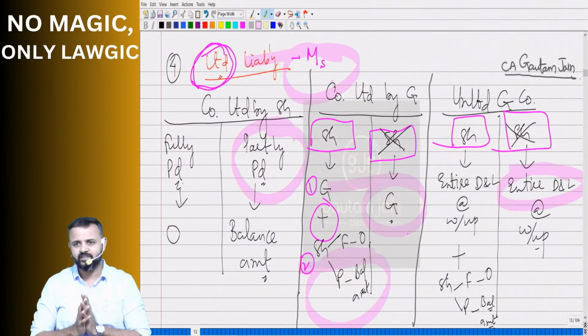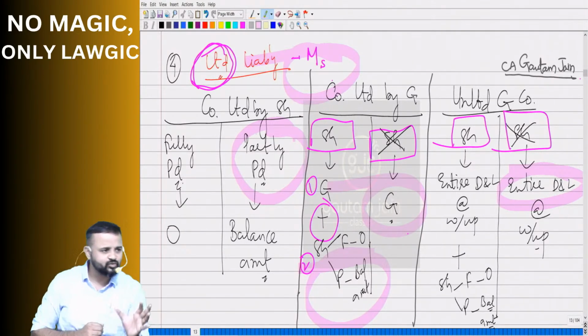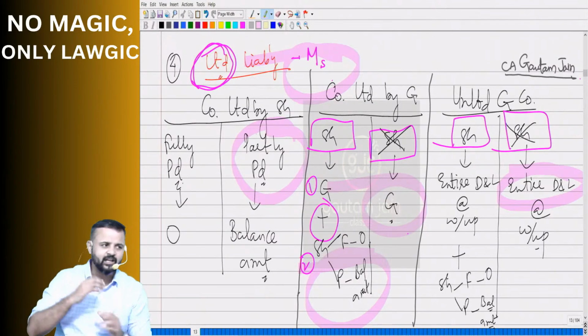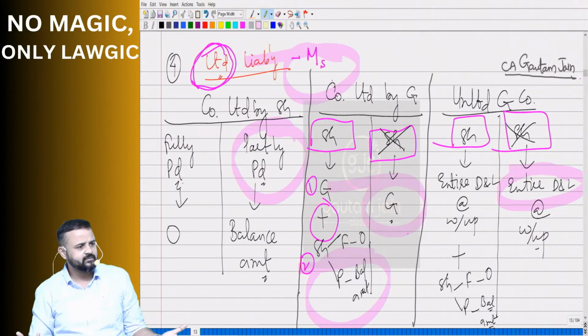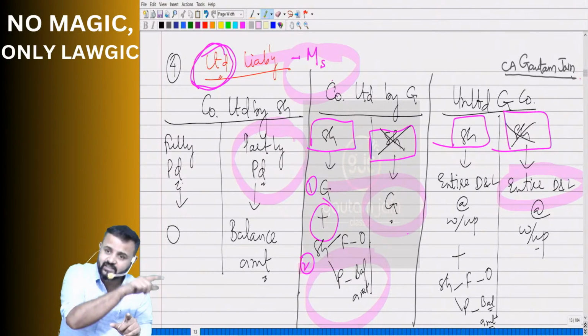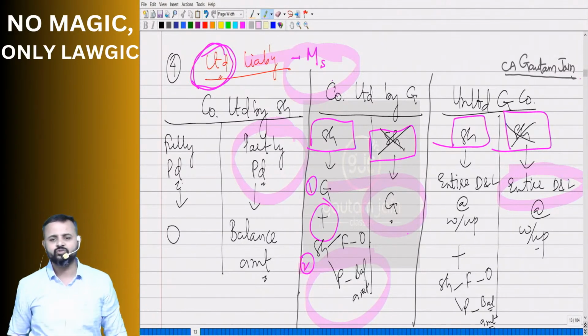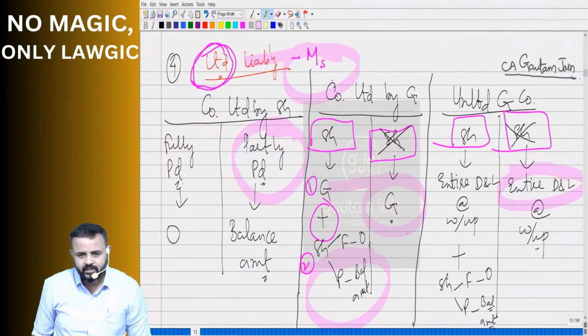Don't get confused with this. Same way, if I say there is a public limited company, it wants to enter into a contract and get unlimited liability, can they? Yes. In a public limited company, the liability of members is limited there, but the company can take up unlimited liability also. Who's stopping them? Clear?